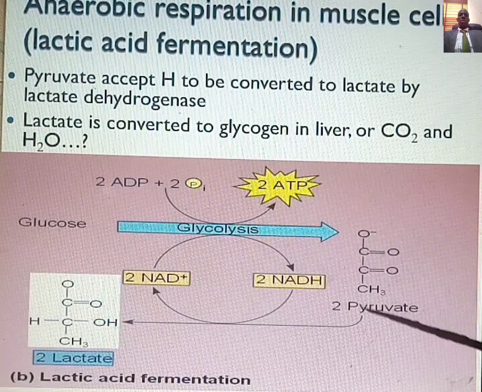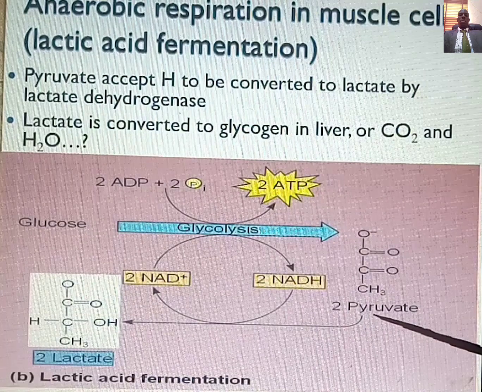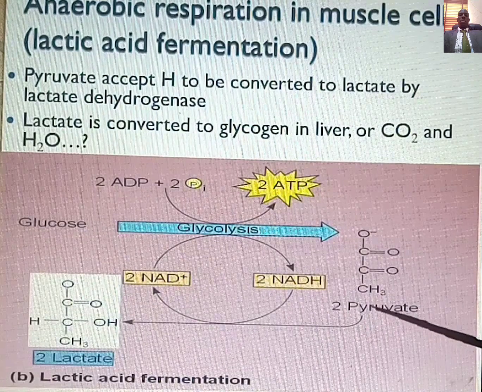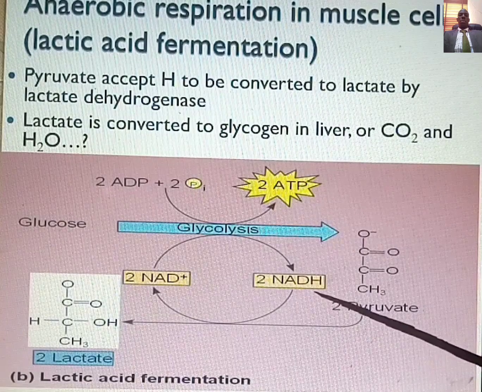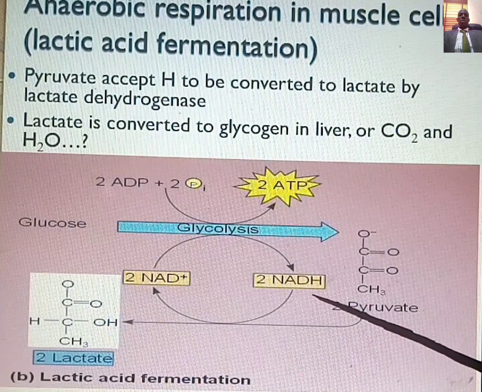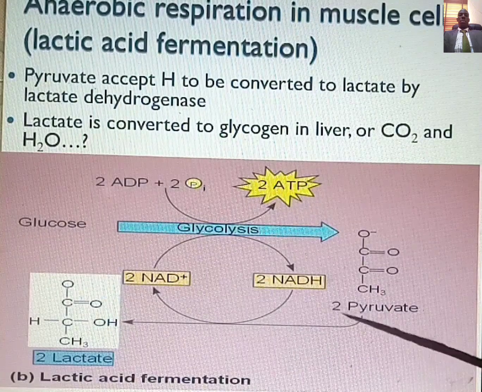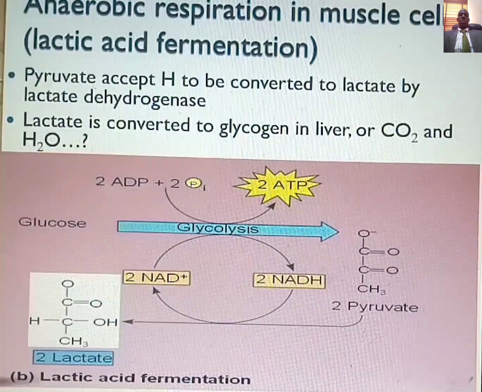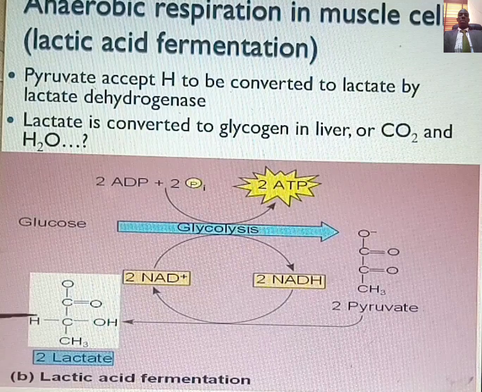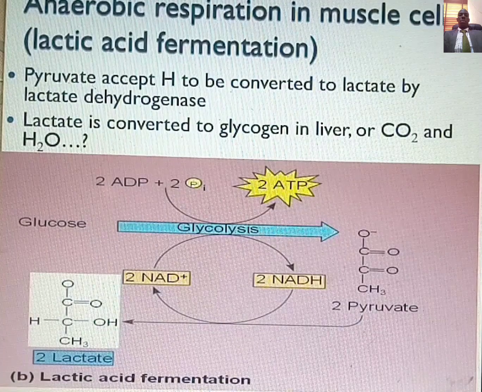Now, after your pyruvate is generated in your muscle cell during respiration in the absence of oxygen, the pyruvate will in turn pick the hydrogen from your reduced NAD. So the hydrogen in your reduced NAD is picked by pyruvate to convert it to lactate, or you can also refer to it as lactic acid. The enzyme responsible for that is known as lactate dehydrogenase.